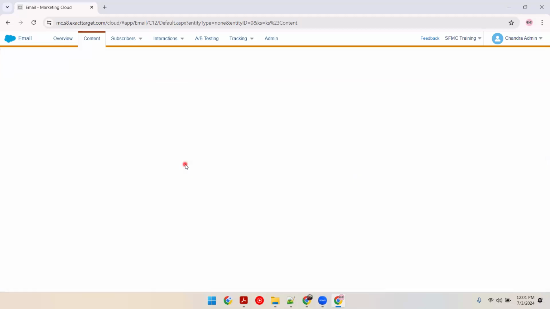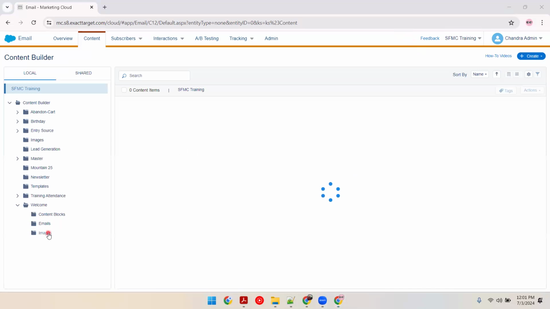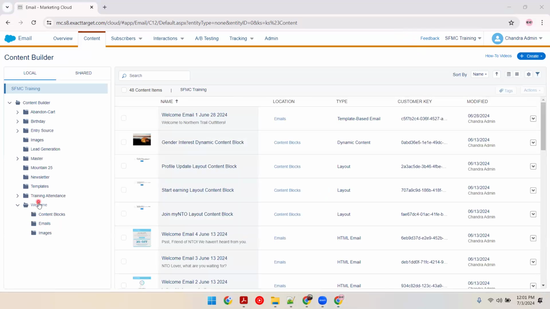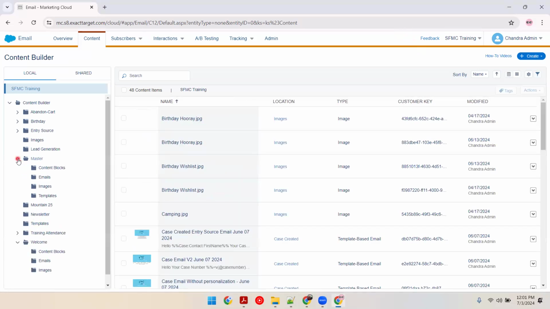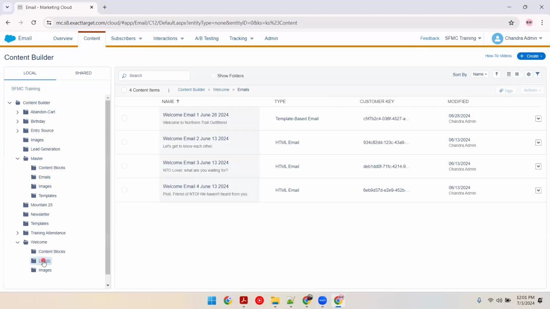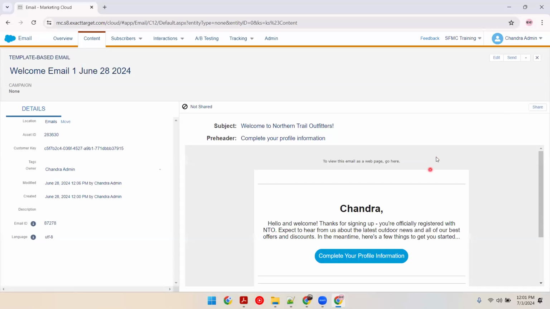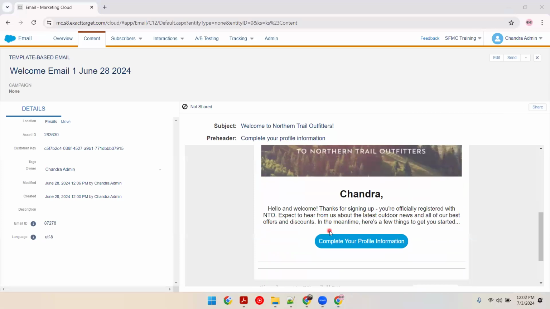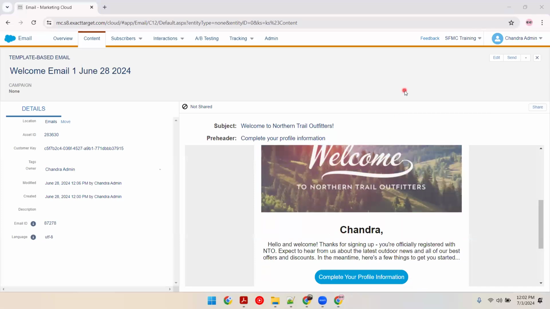First, let me personalize it so that they will receive the first name, and also I will be changing the from name. I'll go to welcome folder. Okay, master, content block, emails, welcome emails here. And now we have welcome email one, June 28. This is the one which I want to improvise. I'll click on this. And since we don't have personalization in the body or others, everyone is receiving as Chandra.